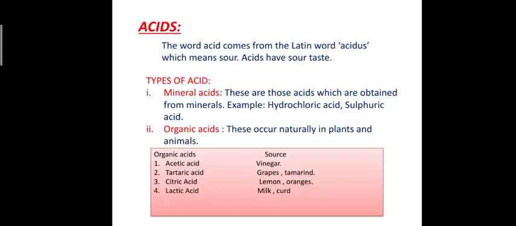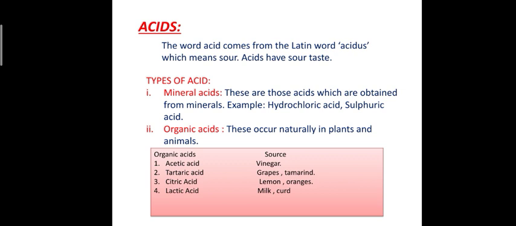Let's discuss: what is an acid? The word acid comes from the Latin word acidus, which means sour. Acids generally have a sour taste. On the basis of these, acids are classified into two: first is mineral acid, second is organic acid.